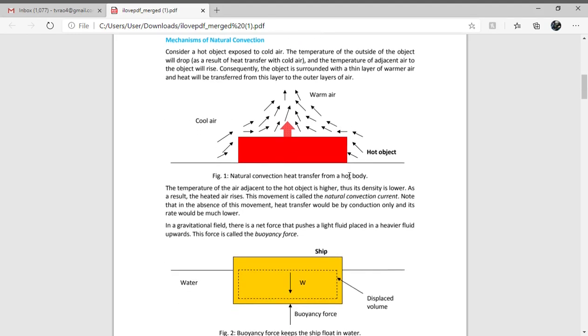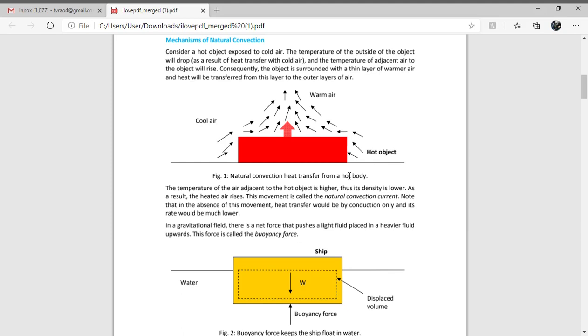Now we will see the mechanism, how natural convection takes place. If there is a hot object, a hot body, surrounding the body there is a fluid medium or air. Generally the air temperature is low, ordinary temperature, and the hot body is at a very high temperature.